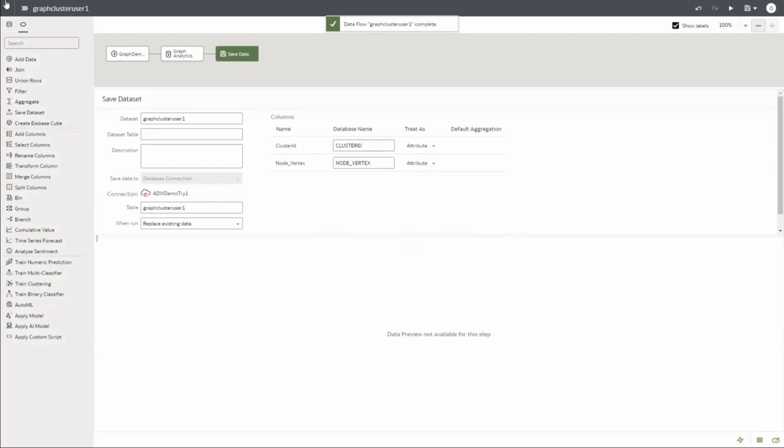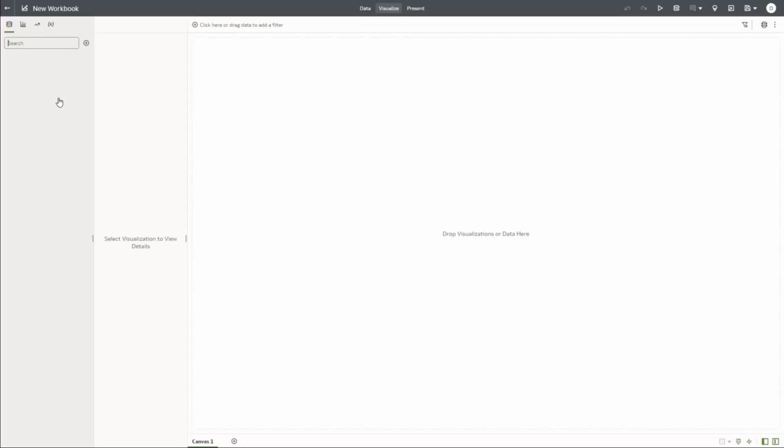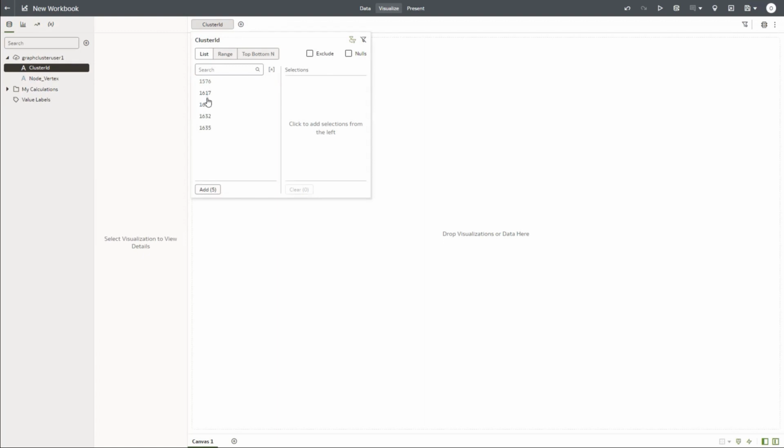Okay, so like last time, I will go back. I have created a new graph cluster. Like last time, I will do a left click. Here the output will just contain one cluster ID and one node column, as 2 columns. To see how many clusters got created, I can just drag and drop this cluster, and then I can see a whole lot of clusters. Basically 5 clusters have been created.